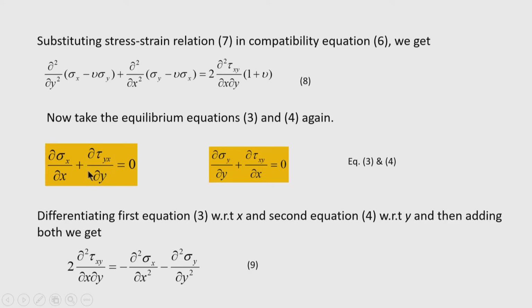So, if I isolate this, with the addition it will be 2 ∂²τxy/∂x∂y = −∂²σx/∂x² − ∂²σy/∂y². So, this is the relation that has been obtained. How is it obtained? This expression is differentiated with respect to x, this expression is differentiated with respect to y, and then added. So, we ultimately arrive at this equation. Okay.